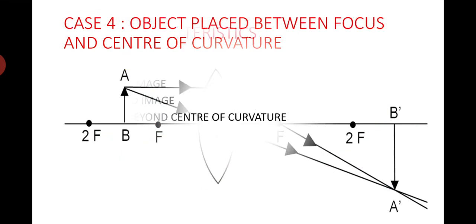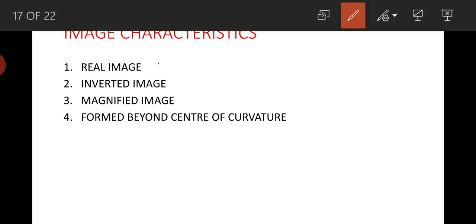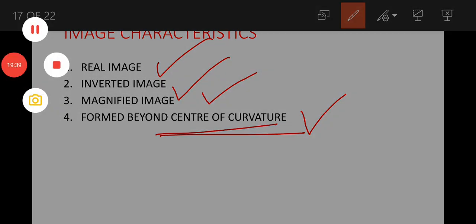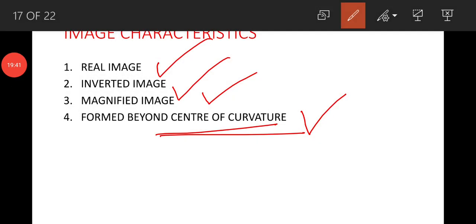So if we go to image characteristics, the image is a real image, it is an inverted image, and it is a magnified image, and it is formed beyond the center of curvature. And I request you to follow the diagram as it is, without your own creation, without your own creativity. Follow the diagram as it is, because whatever you draw, it will not happen. Whatever is happening, we are trying to learn that, we are trying to draw that, and we are trying to represent that in the exam.